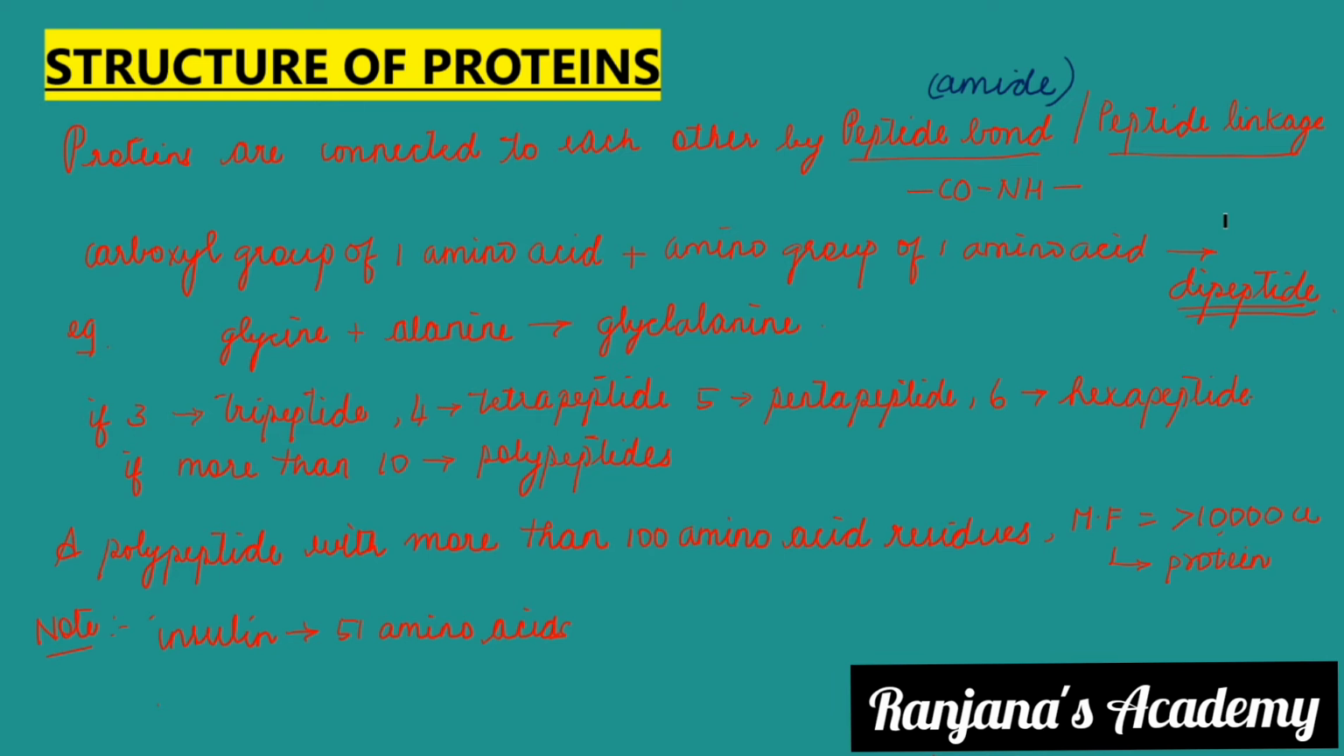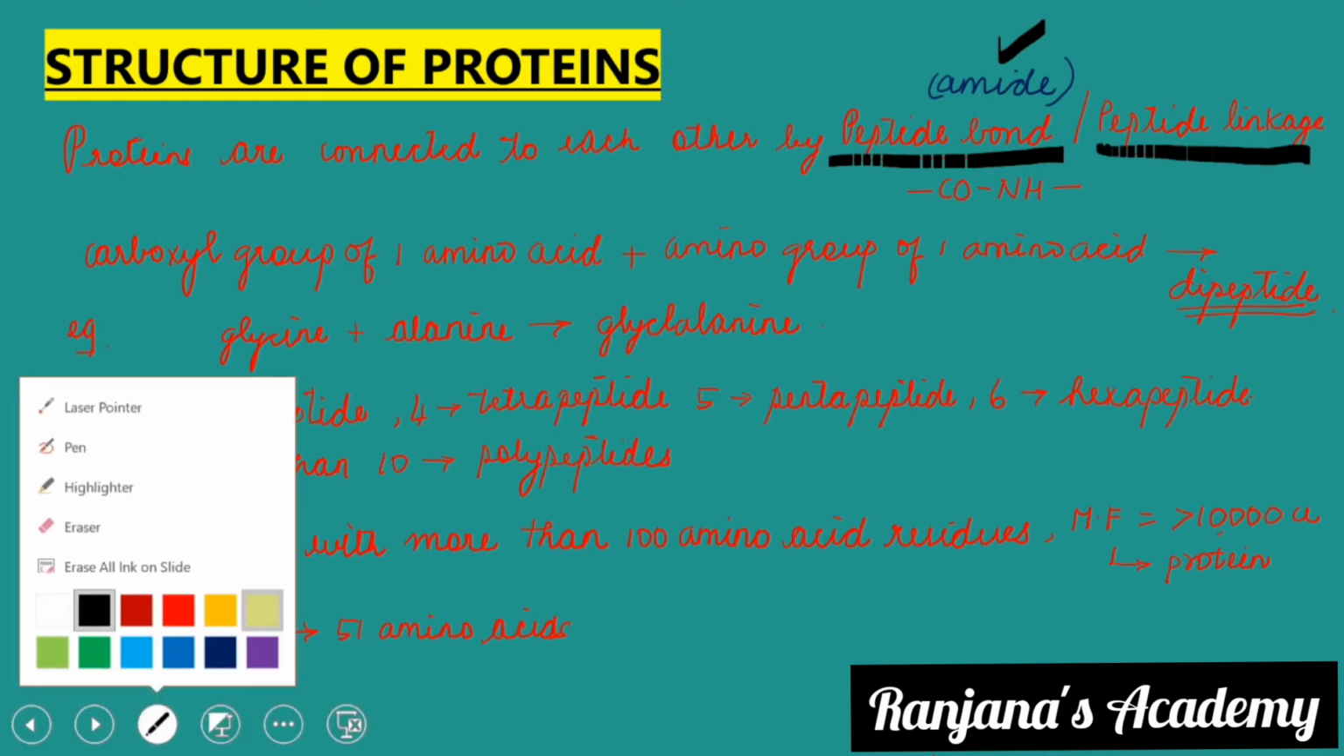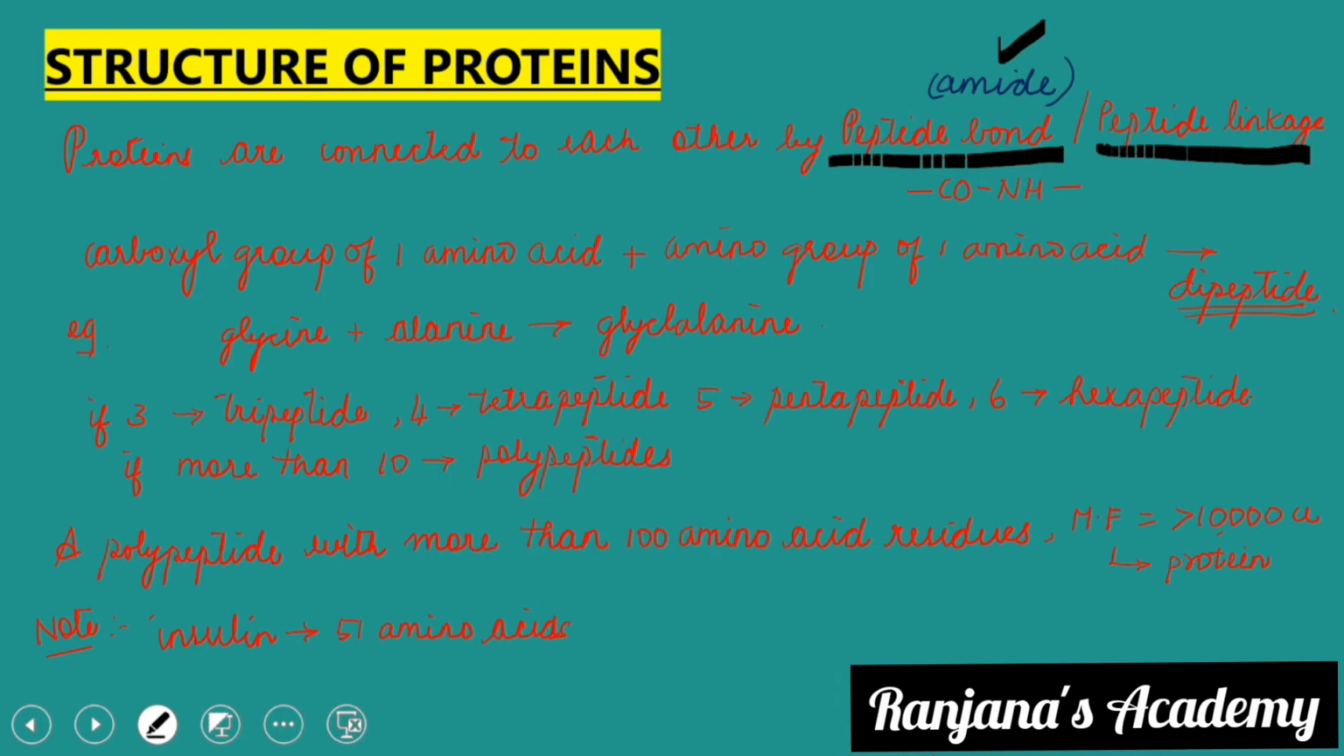Structure of proteins. Proteins are connected to each other by peptide bonds or peptide linkage. So these peptide bonds can also be said to be amides. They are attached closer to each other through peptide bonds. Now, the carboxyl group of one amino acid plus the amino group of another amino acid will combine to give us a dipeptide. What is this? This is a dipeptide.